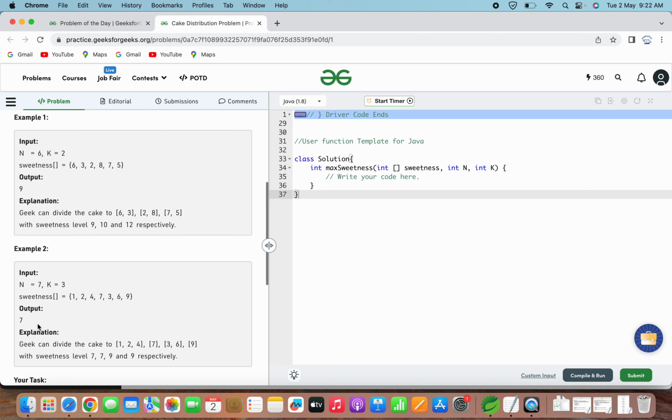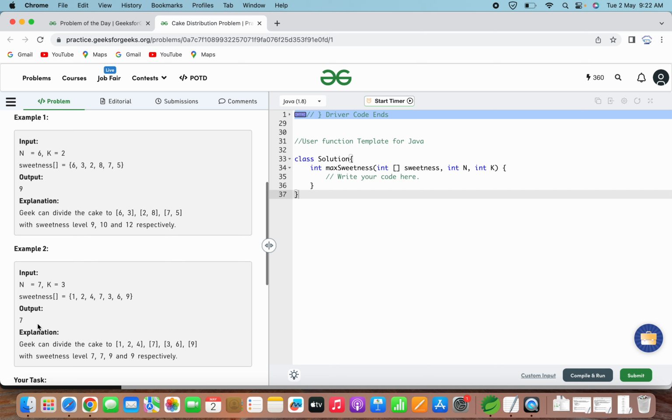Okay. So I hope the problem statement and the given examples are clear to you. For solving this problem, we will be using binary search to find the maximum possible sweetness that Geek can get. The idea is to perform a search in the range of the possible sweetness values for the pieces of cake, and to determine whether or not we can divide the cake into k plus 1 pieces in such a way that the piece with the minimum sweetness is maximized.